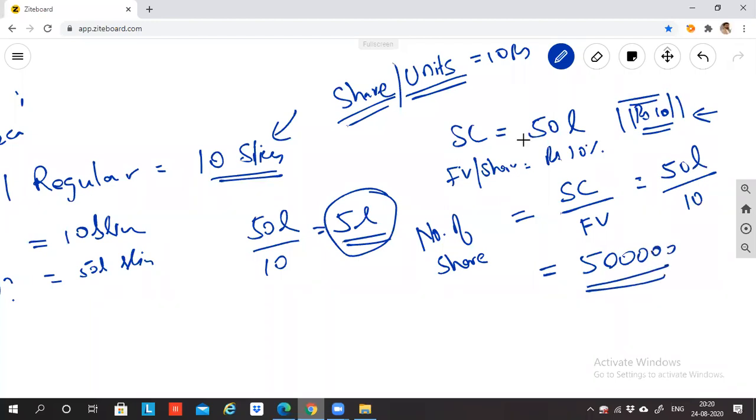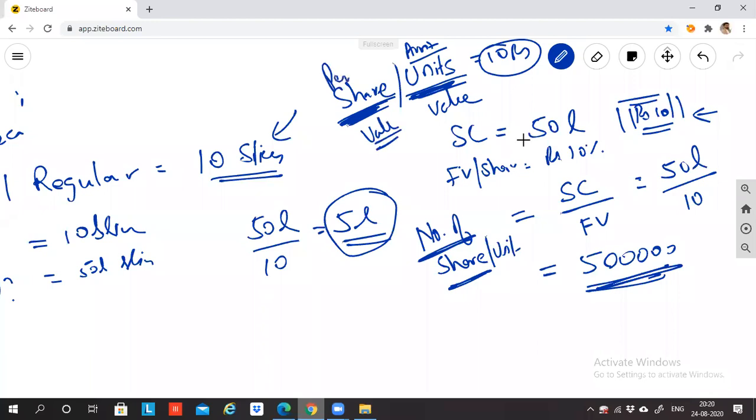So every company you start, it will be mentioned that the capital has to be divided into a number of units or shares, with an amount per unit. Amount per unit is 10 rupees. So there are 5 lakh shares or units. This 10 rupees is the per share value, or per unit value. So if I'm starting a company, there will be 5 lakh units, each of 10 rupees.